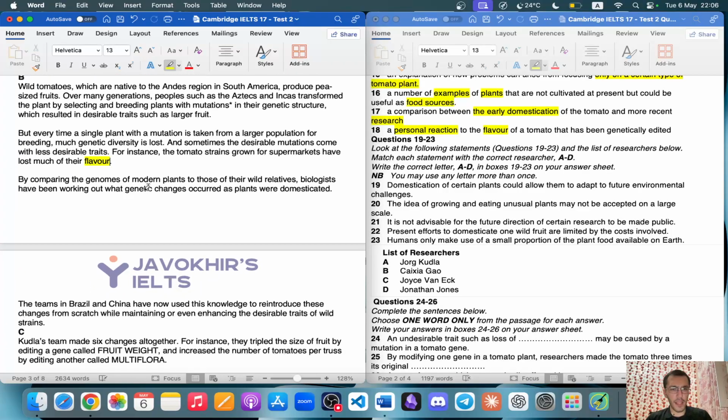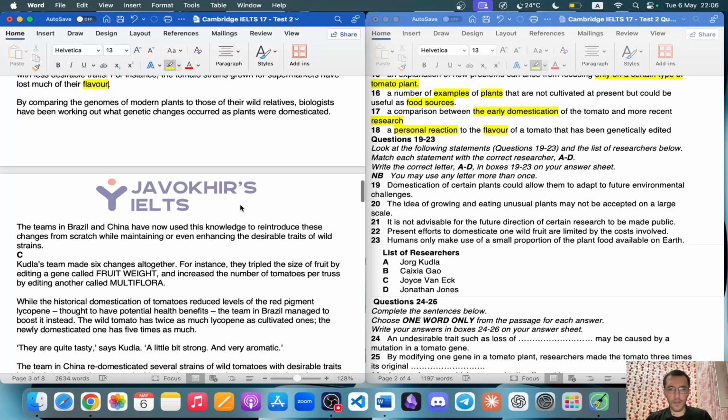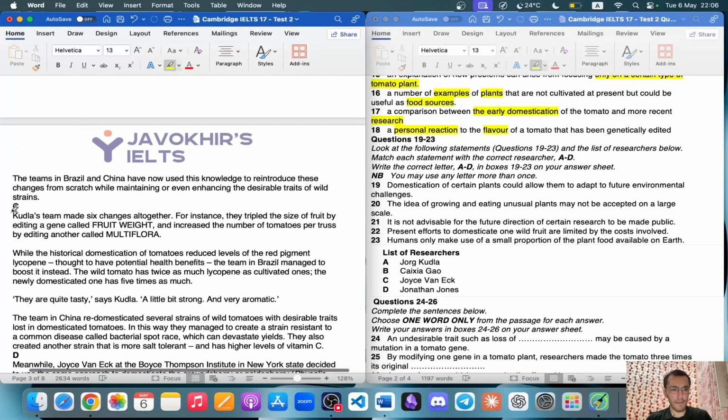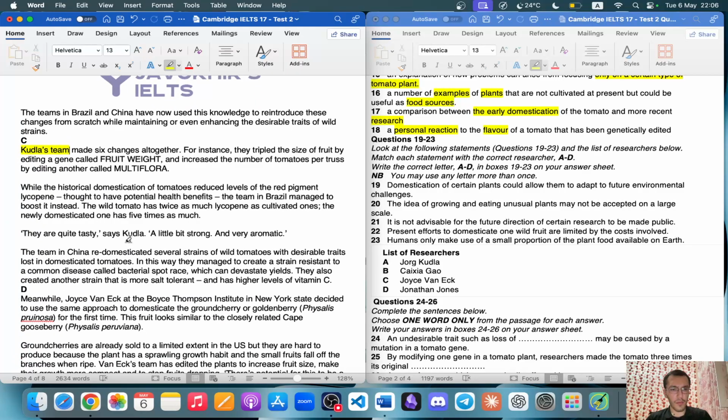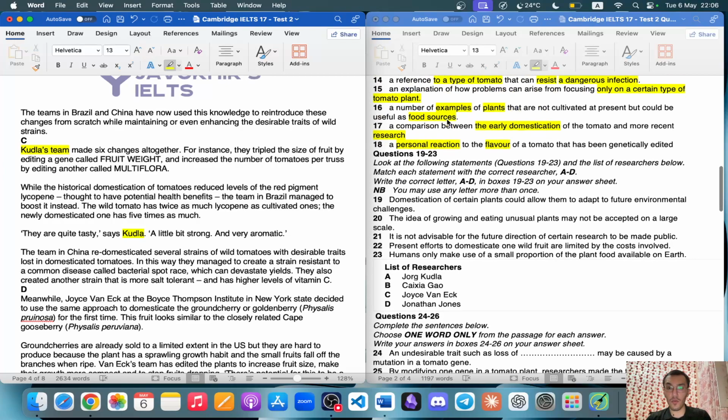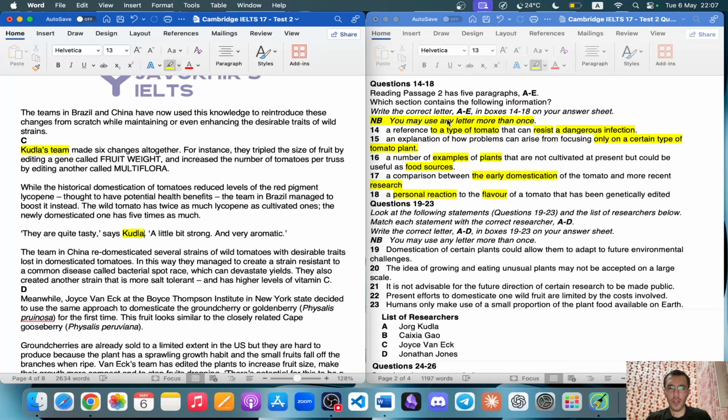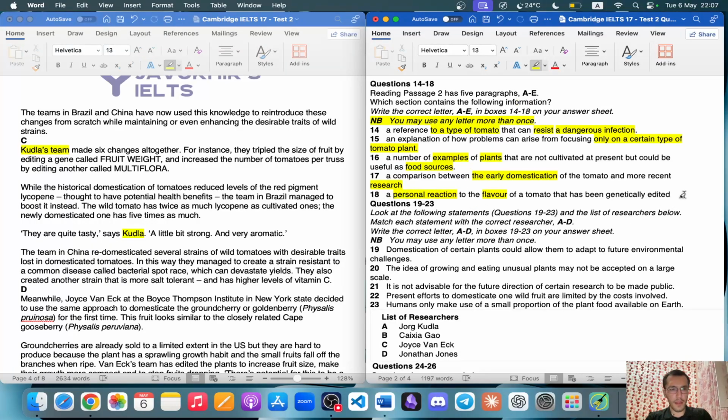Personally, I can see the flavor. I found the flavor, so Kudla's team. Another essential word here. Now, Kudla: they are quite tasty, says Kudla, a little bit strong and very aromatic. I think I've already found the first answer, the answer to question number 18. That is C, because in C it says a personal reaction.